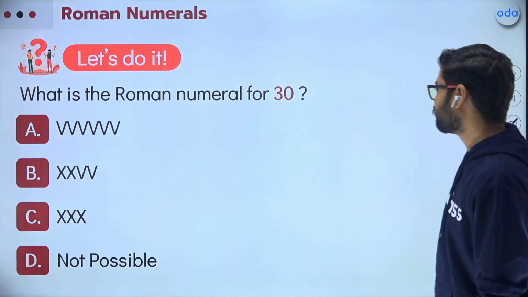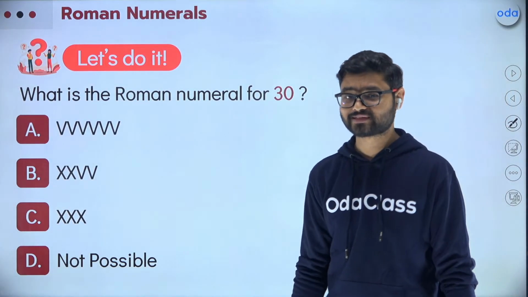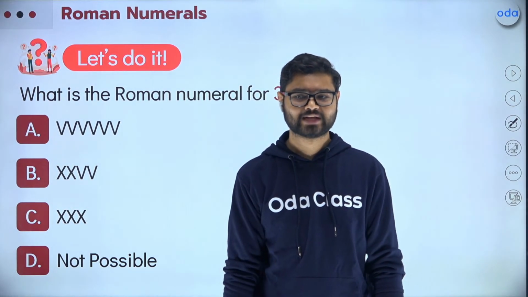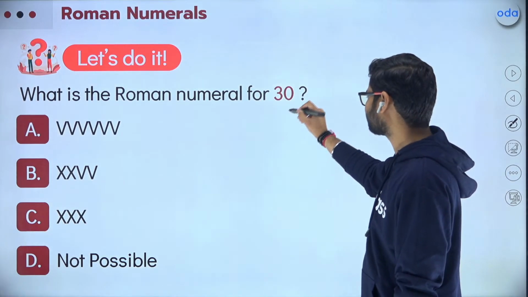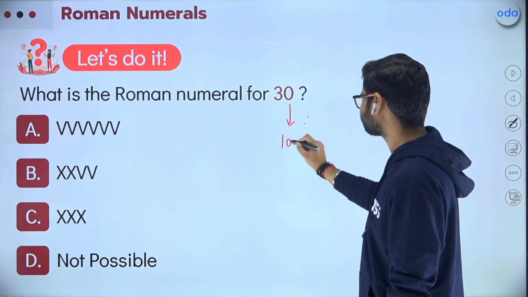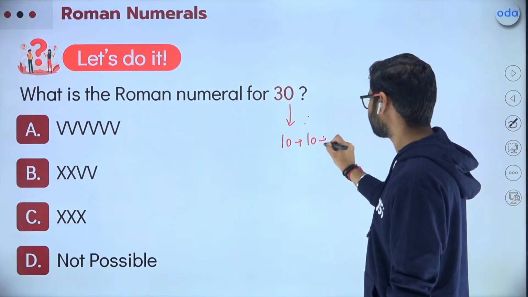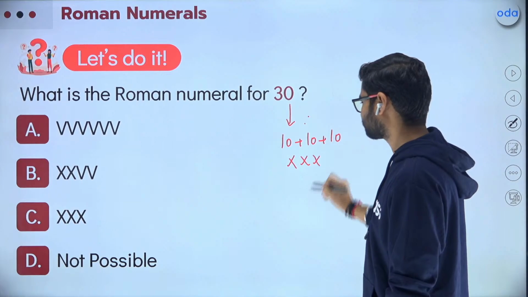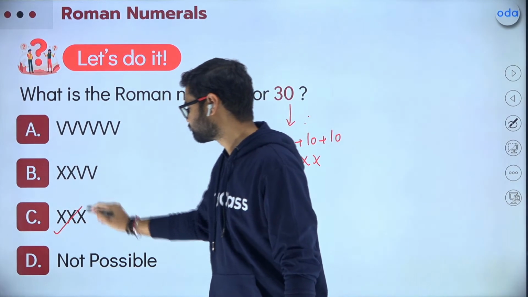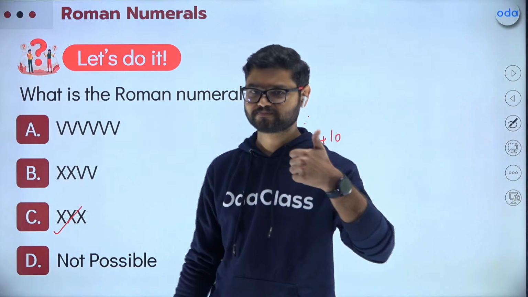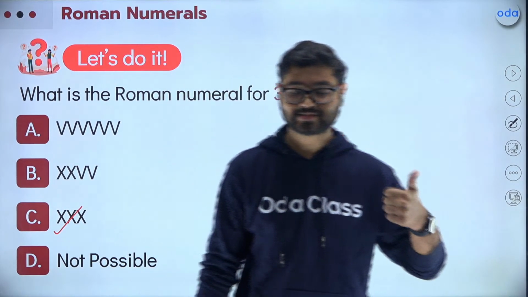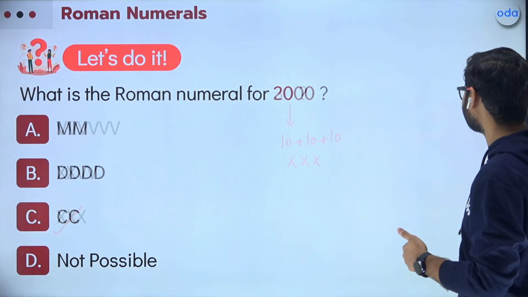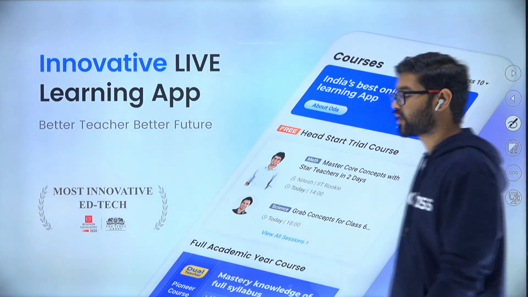What is the Roman numeral for 30? Now the number is given. Tell me, what is the Roman numeral for 30? 30, I can simply write as 10 plus 10 plus 10, and this will be nothing but XXX. That is the answer. Understood? All of you? Very nice. So that was rule number 1 for you. I hope all of you have understood rule number 1 and how we can do that.